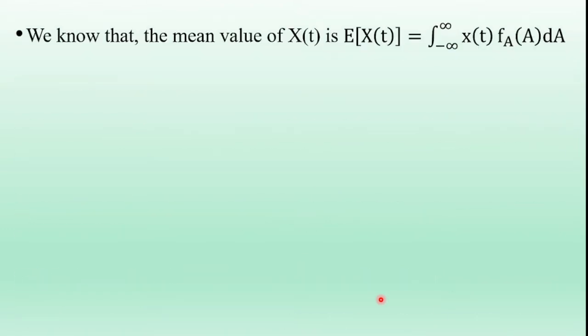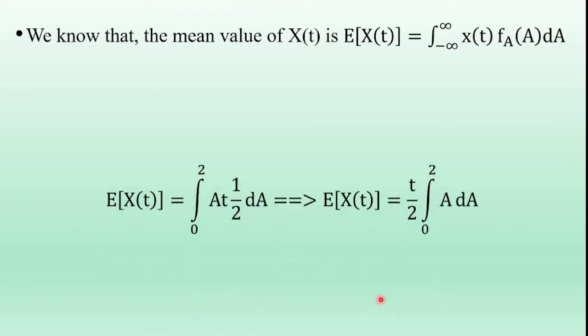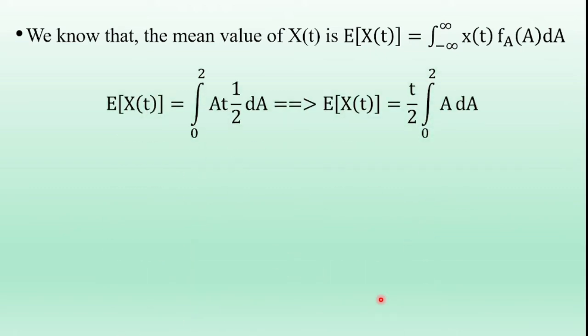So the expression of expectation of X of t is the integral from minus infinity to infinity of X of t into f of A into dA. Now applying the given data, the range of A is 0 to 2, the function X of t is A t, and the density function of the random variable A is 1 by 2. Now we are integrating with respect to A, so t by 2 is constant and is written before the integration: t by 2 integral 0 to 2 of A dA.